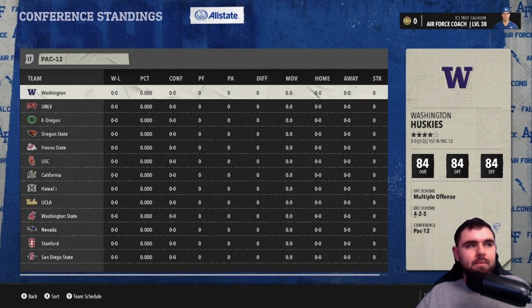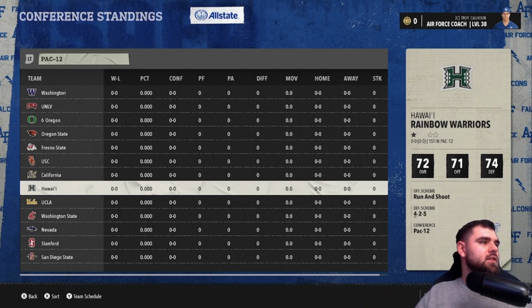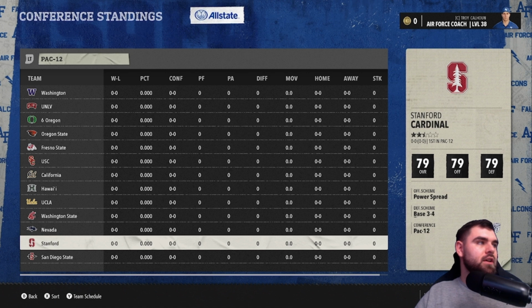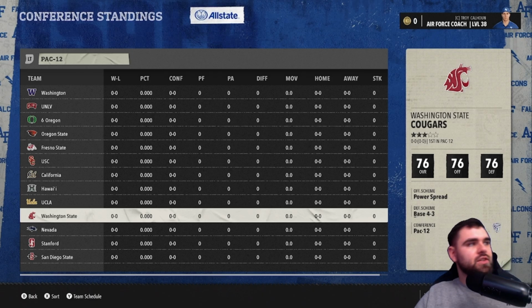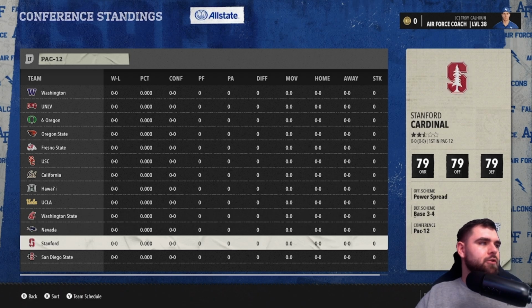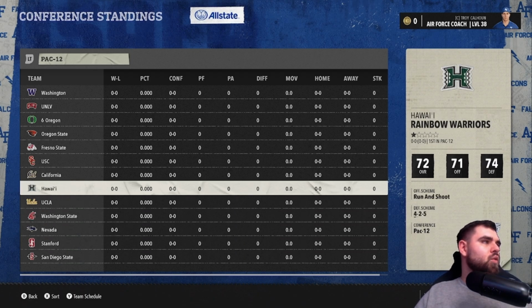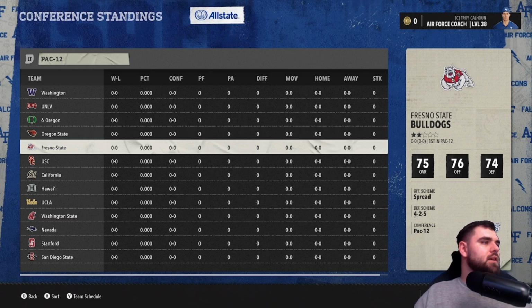And that brings us to the Pac-12, which I think if you were the people running the Pac-12, you would love to see the conference looking like this currently compared to where it is right now. But in this series, we're going to see the traditional power of Oregon, USC, kind of UCLA, kind of Stanford, being kind of the top dogs with some interesting depth in Washington State, Washington, UNLV, Oregon State, Cal, and Nevada I would kind of include in that group, and then like San Diego State, Hawaii, probably Oregon State and Fresno State being kind of the bottom dwellers more than likely going into this 2025 season, if I had to guess. But we'll have to see.